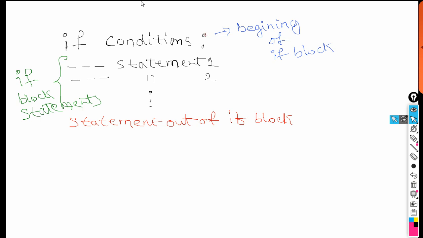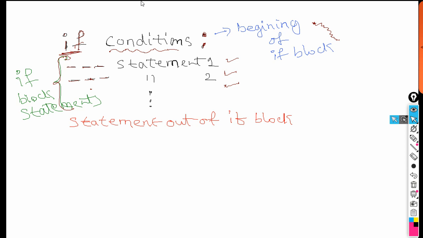So what does this colon represent? First of all you write if, and here you write the conditions, then colon. Colon represents the beginning of the block. Whatever statements you write, these statements come under the if block only. How can we say that? This statement should have the same number of spaces at its beginning. Therefore these statements that have the same number of spaces come under the same block.